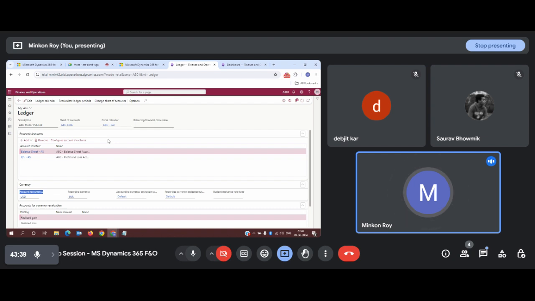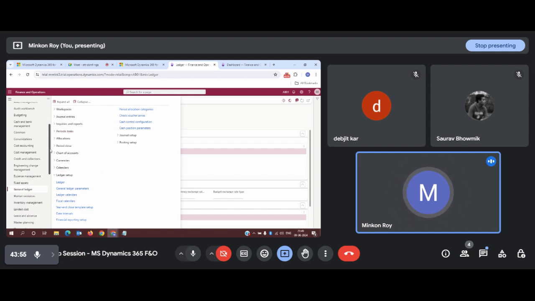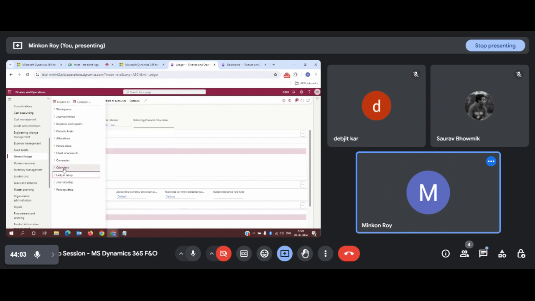Now separately we will see, in a very brief overview, how we have created all those things. Although the records are available to you, and you can refer to them any time, still today we will see in a very short note how we can do that. My next mandatory step is creating a calendar. To create a calendar, the navigation you need to follow is General Ledger, Calendar, Fiscal Calendar. This is again a three-step navigation process. You need to know where this calendar is located.